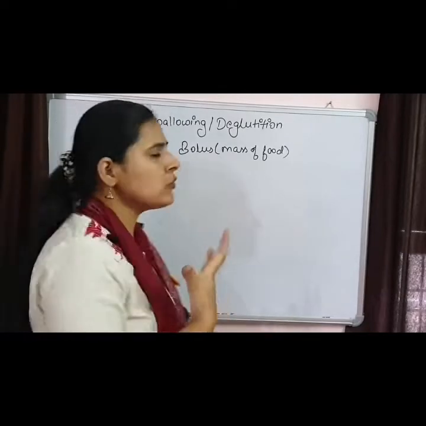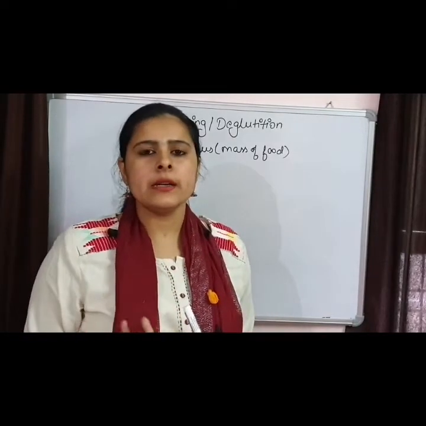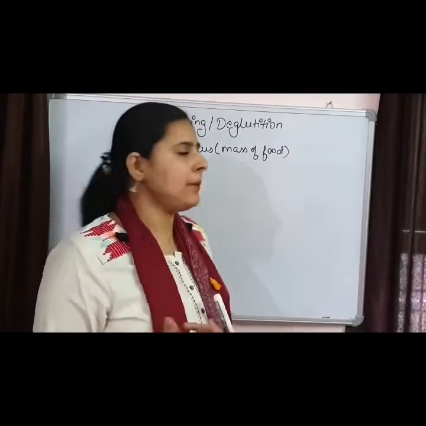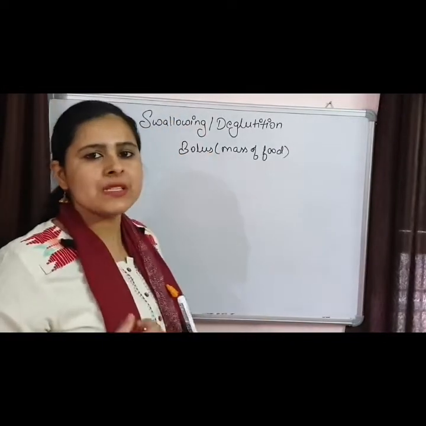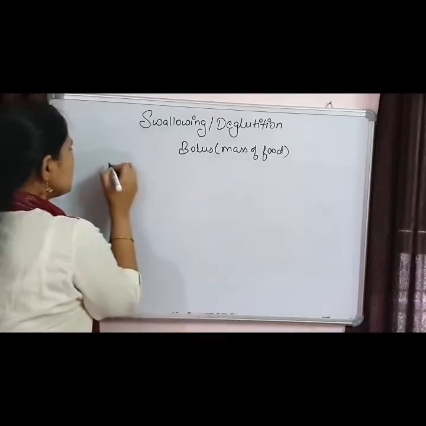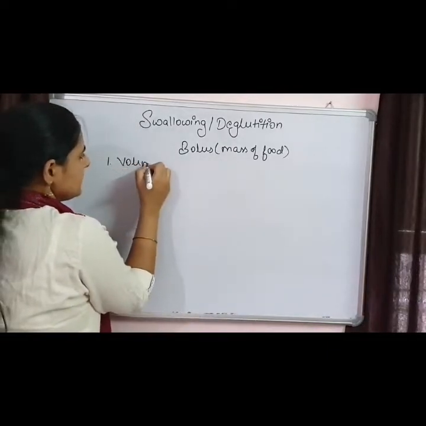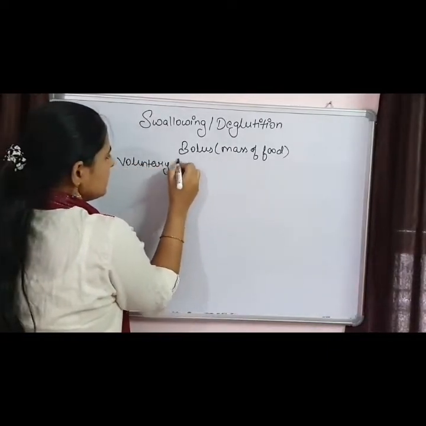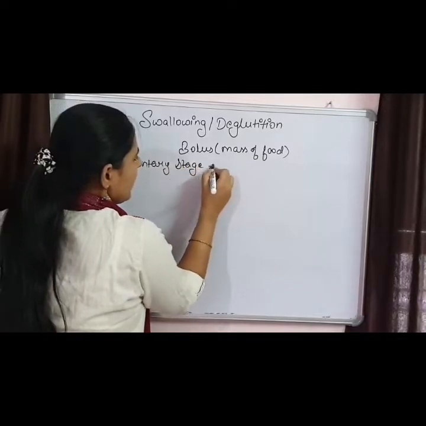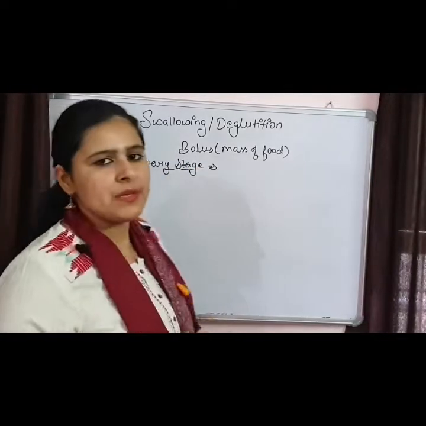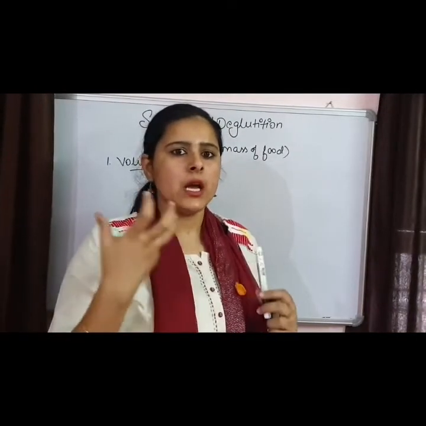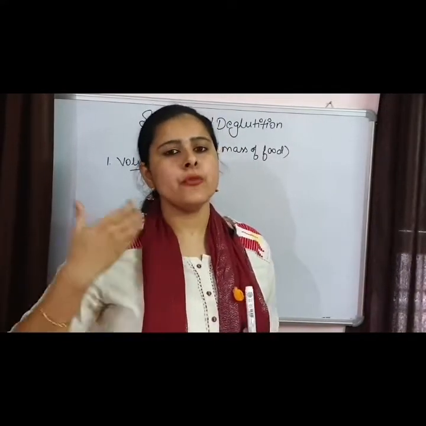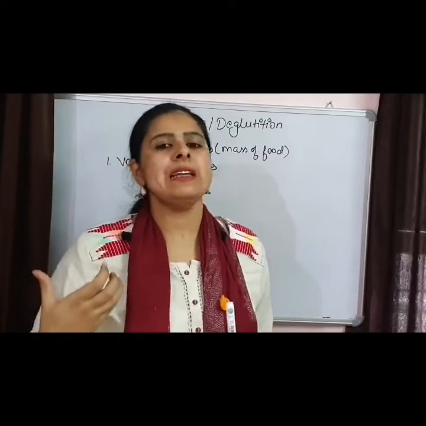Now some of our mouth structures like our teeth, tongue, and lips are helping in swallowing of the food, and swallowing also involves some stages. First stage is the voluntary stage. What happens basically in the voluntary stage? We are chewing the food, and from our mouth the food is moving into the pharynx region.